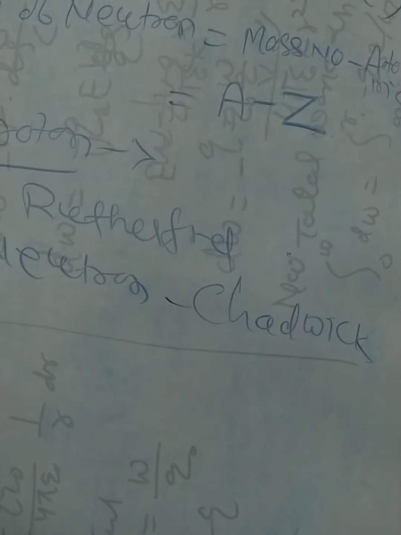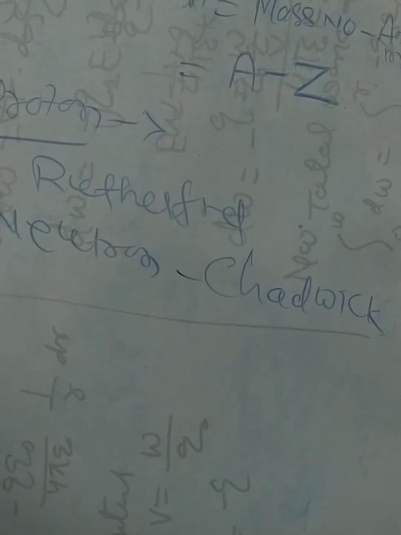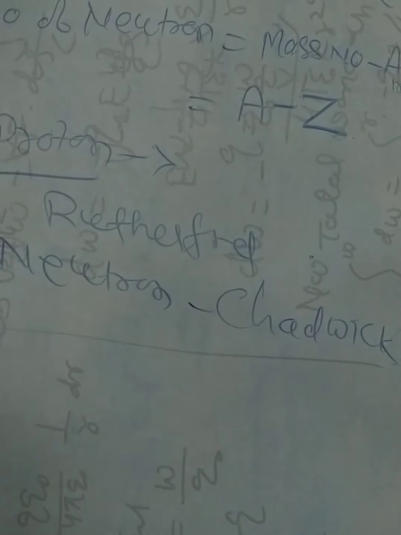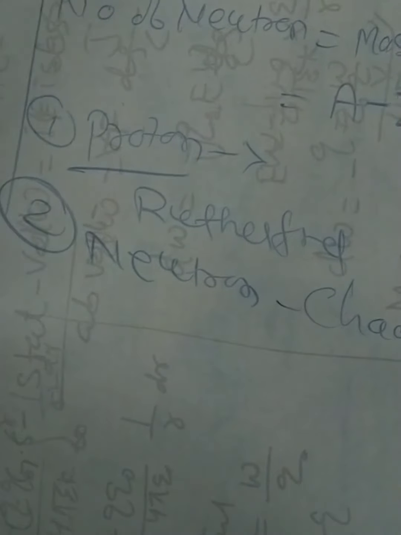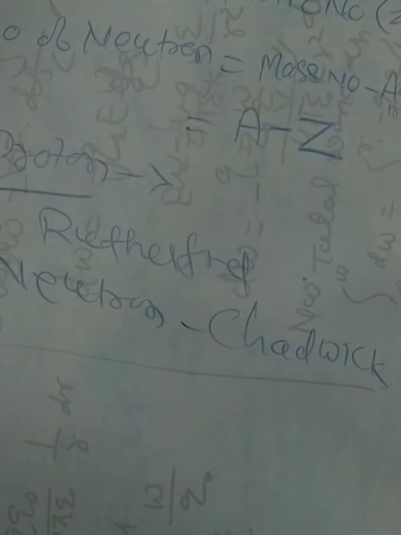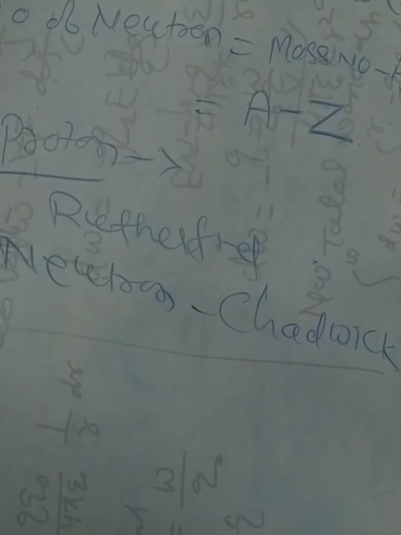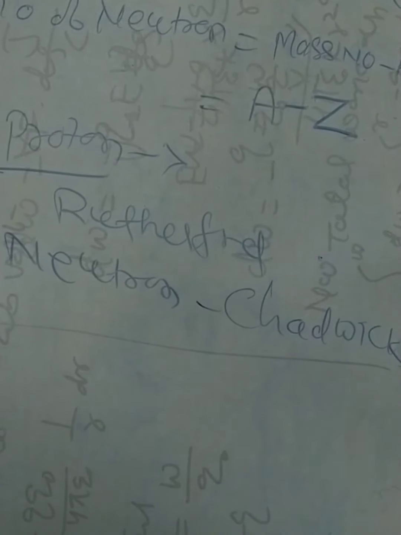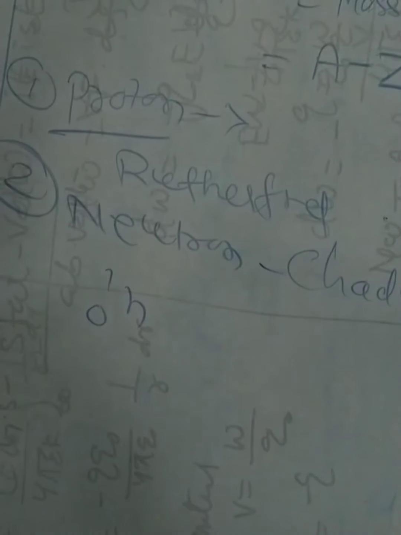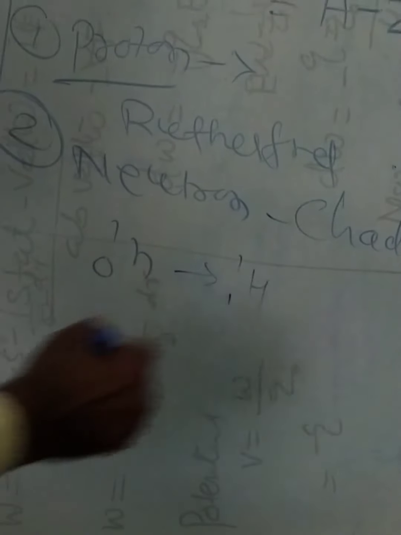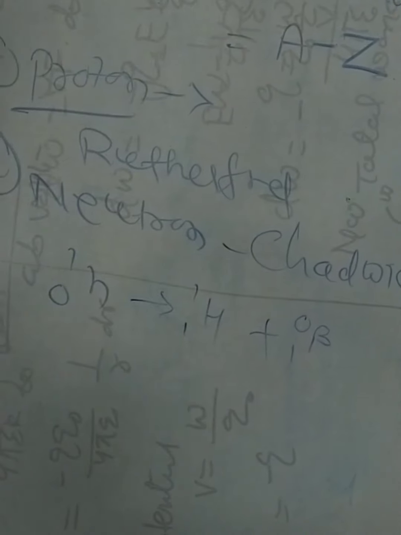Chadwick discovered the neutron, and it is a neutral particle. Neutron cannot remain stable outside the nucleus in the free state. Its symbol is 0n1. Suppose we have the neutron decaying into 1H1 hydrogen plus